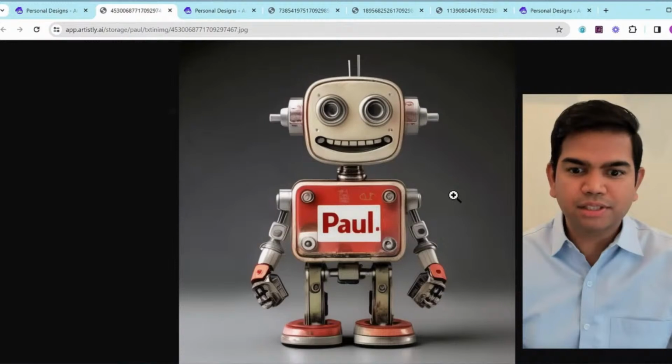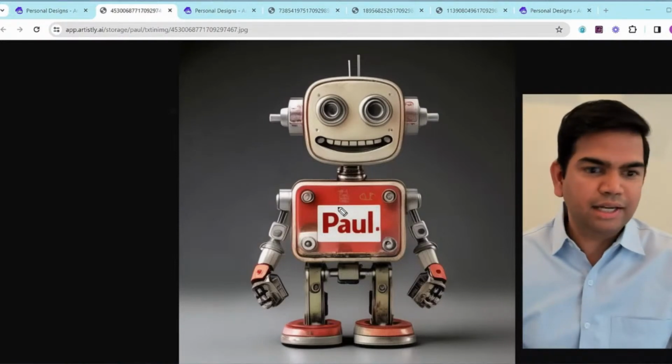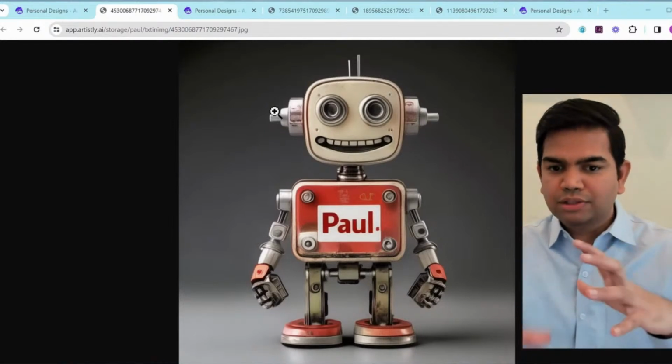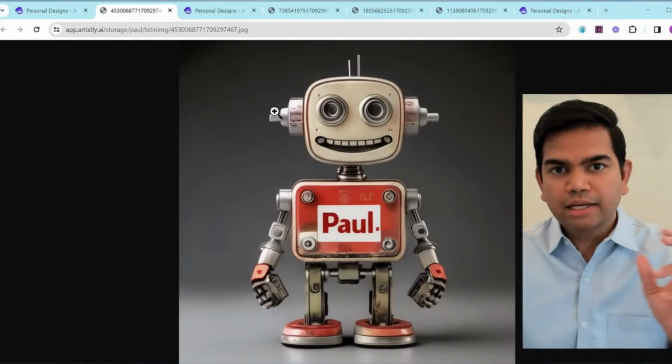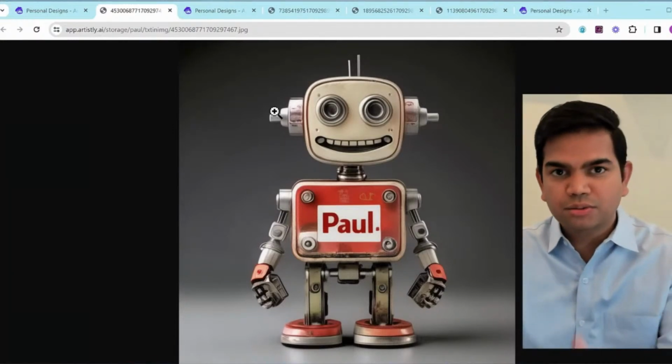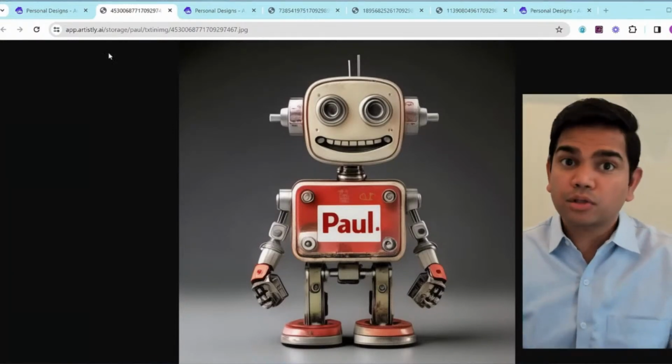Let's just zoom this in. Look at that, right? Look at that text, how perfect it looks, right? No mumbo jumbo stuff, right? Works really well because of the text too. You don't want to write big essays. The idea is that you keep the text small, and it does a really good job, because what we're trying to do is fit into different objects and stuff, and it works really, really well.